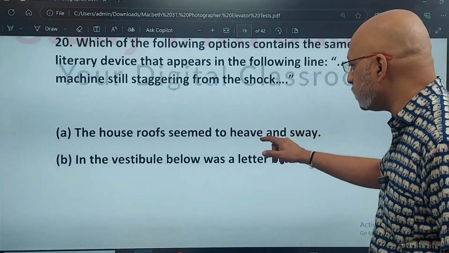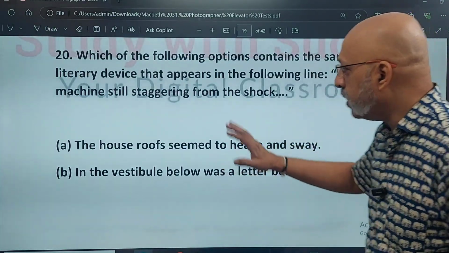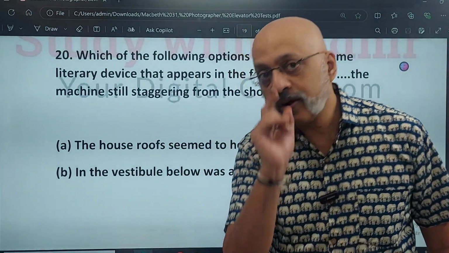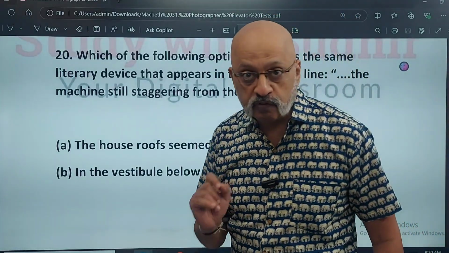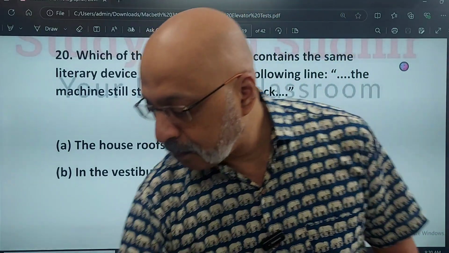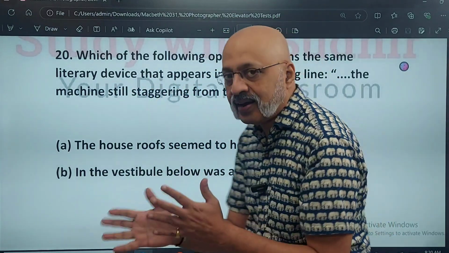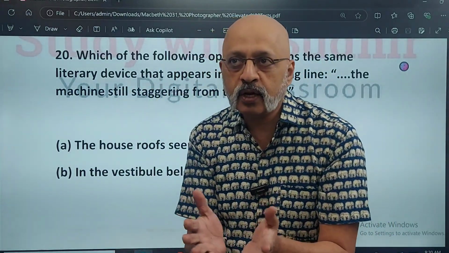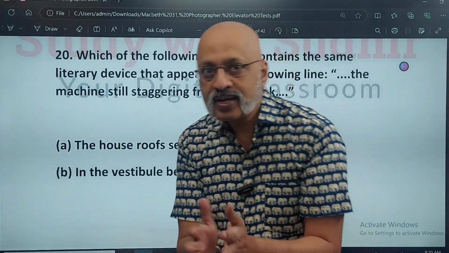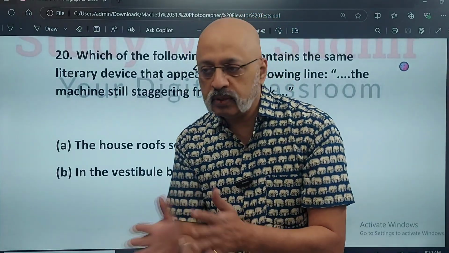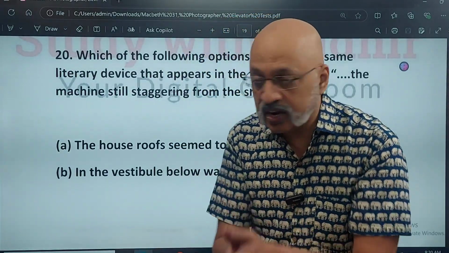The correct one is this one, because in both of them the literary device which has been used is personification, because here it is as though the machine is staggering. Staggering is used for an elderly person, right? Staggers, walking a little unsteadily, not a steady walk.